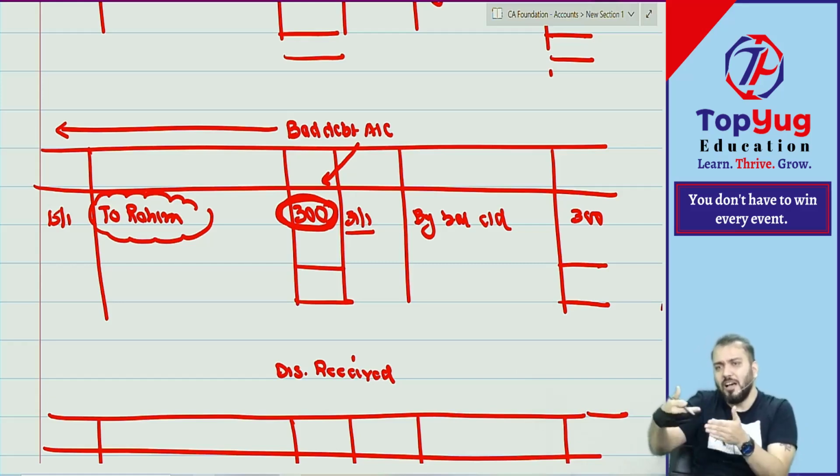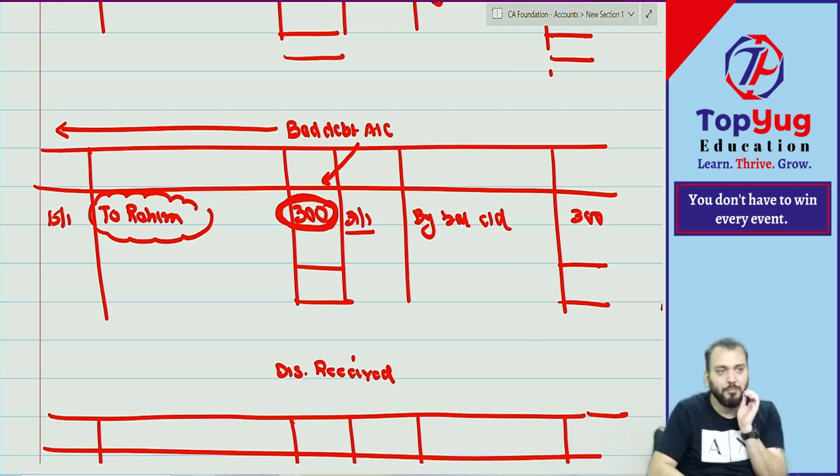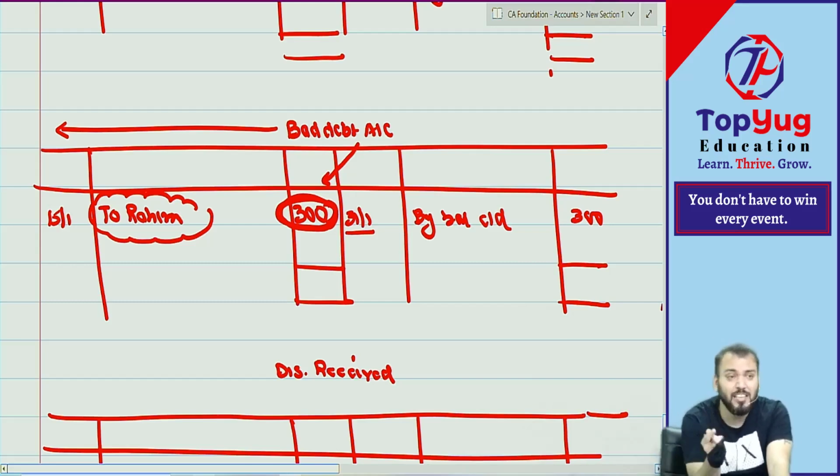After posting, after ledger accounts, we need to prepare the final accounts, the financial statements: the P&L account and balance sheet. But while doing journal entries and postings, there can be some mathematical errors: we might have made a totaling mistake, a balancing mistake, or a posting mistake.